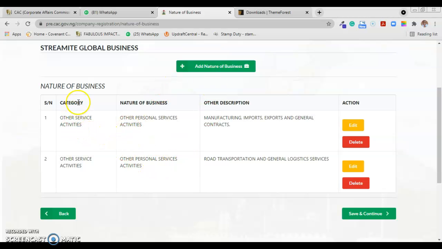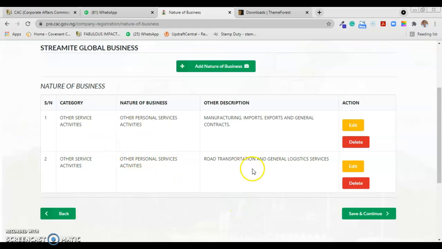Now you can see that under this category, this person has this service activity and other personal service activity twice. This is actually wrong. Some persons will query it. Most staff of CAC will query this kind of arrangement. If the category of business you are describing is the same, like you have in category and nature of business here, there's no need to add a second nature of business and still repeat the same thing. So they will most likely query it.